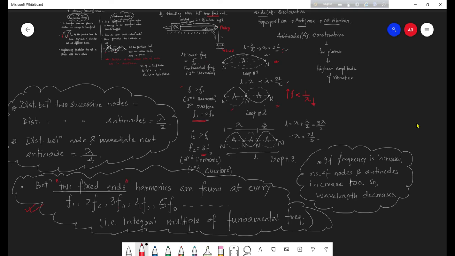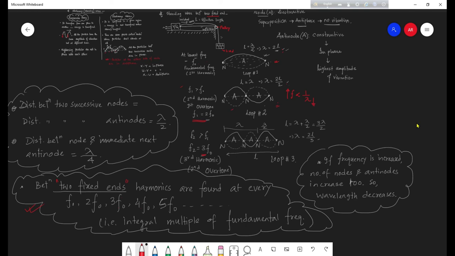So just to let you know, we can form the standing wave in 3 different categories. One is between two fixed ends. It is also possible to form it with one fixed, one open end, and it is also possible to form between two open ends.